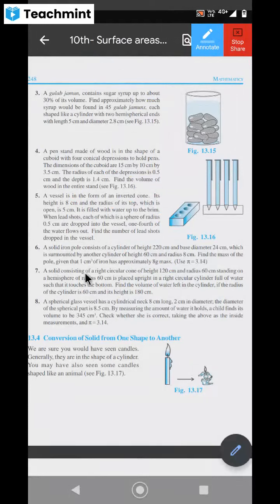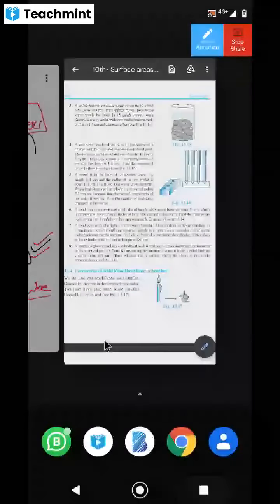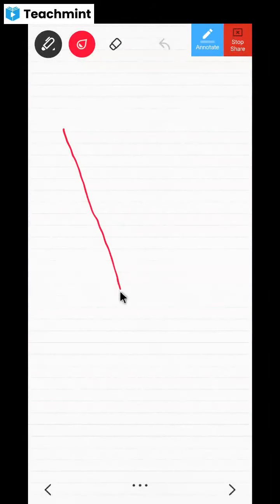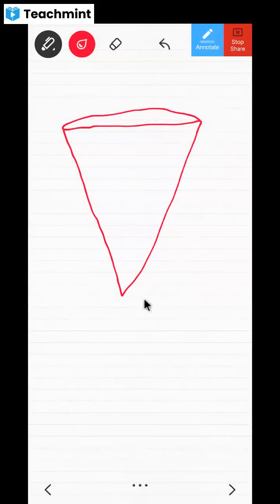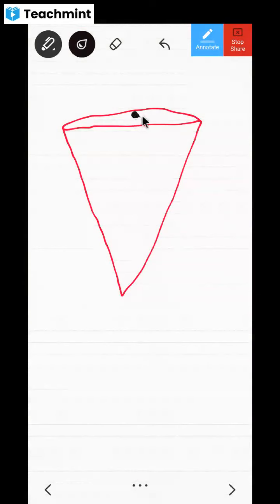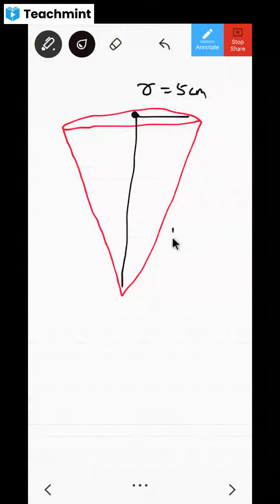So let us get into this. A vessel is in the form of inverted cone. Its height is 8 centimeter and radius of the top, which is open, is 5 centimeter. Let me write all those things here so that it becomes easy for us. Don't you think the vessel is like this? It is an inverted cone, reverse cone. This is open, so this radius is 5 centimeter they have given. And this height they have also given, equal to 8 centimeter.